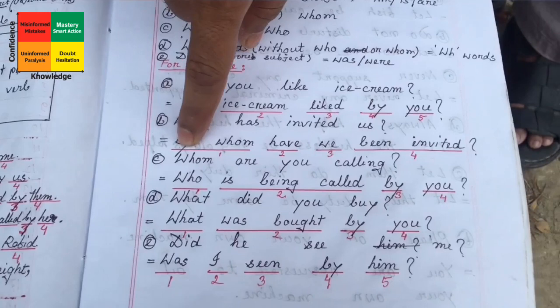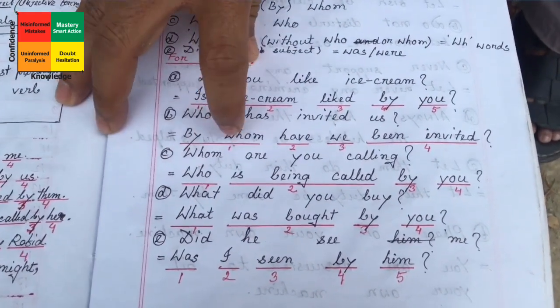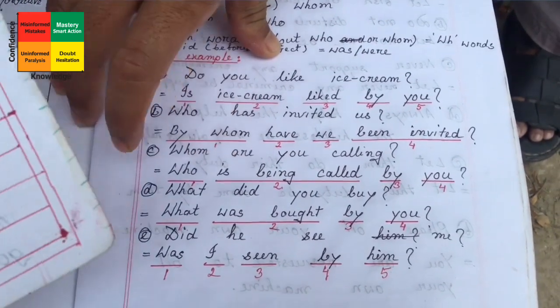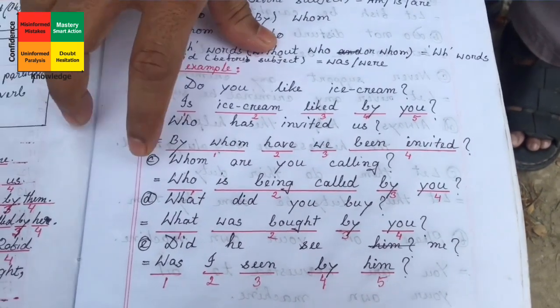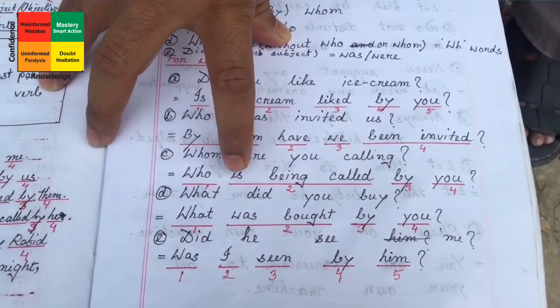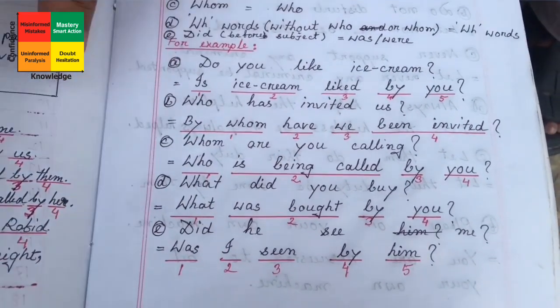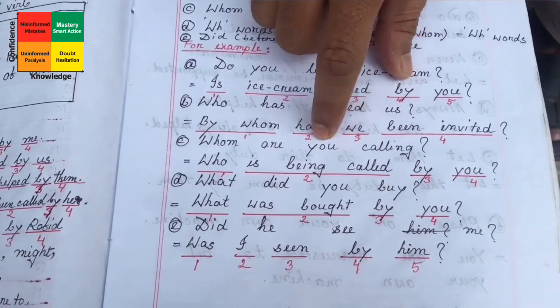And another example, whom are you calling? Who will be who, we have already known. So who, always after whose you have to use the single form of the verb, so always it will be is, was, has, like that. As it is present, so who is, and for ing being we have brought, and after that called, and by you, because you is the subject here.